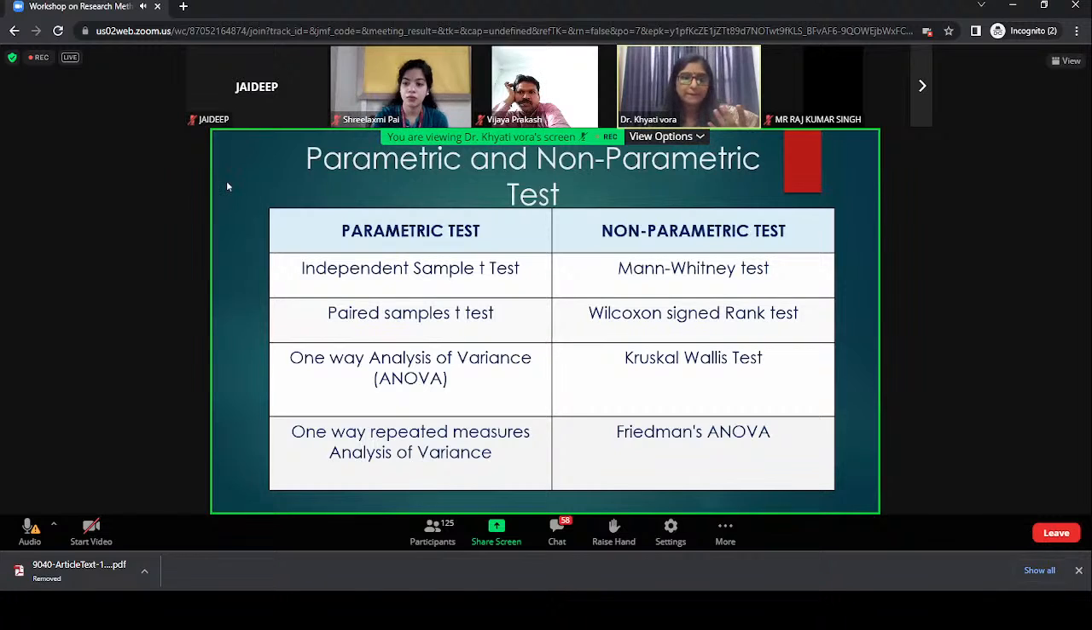Can you quickly write down in the chat box which are the 5? Five assumptions that you should remember, that I should be having when you use a parametric test.